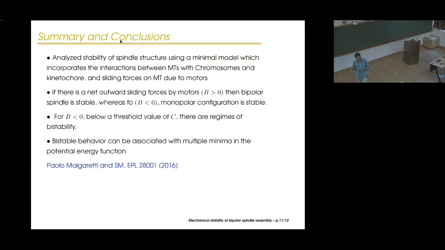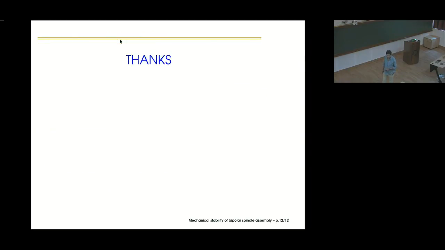So the multiple minima in the potential energy landscape means that if you started in a region of separation where you had one kind of solution, that would give a certain kind of spindle solution with a certain length, whereas if you started with some other initial conditions, you will have the other kind of solution. So with that, I would like to conclude my talk, and thanks for your attention.